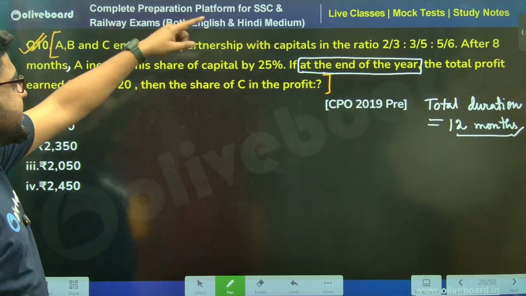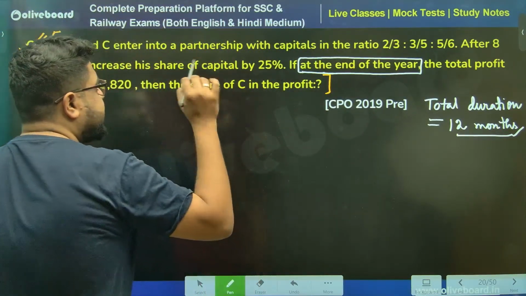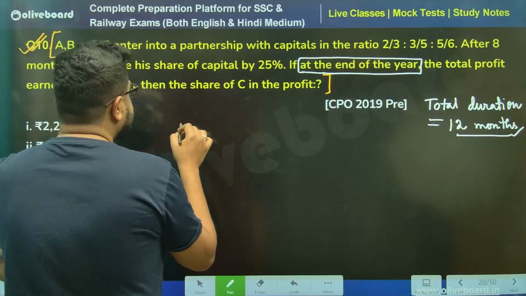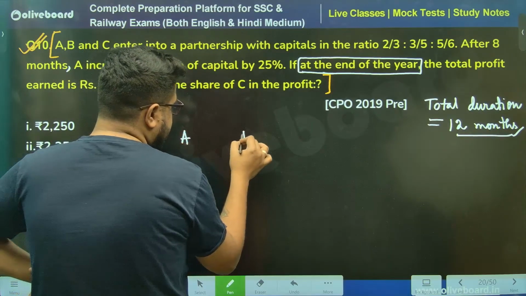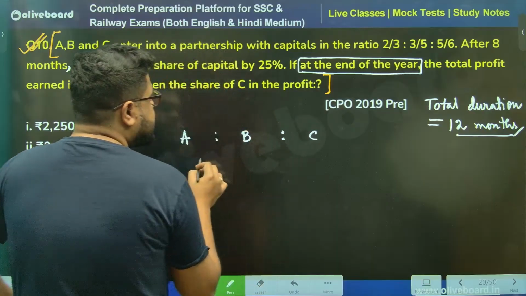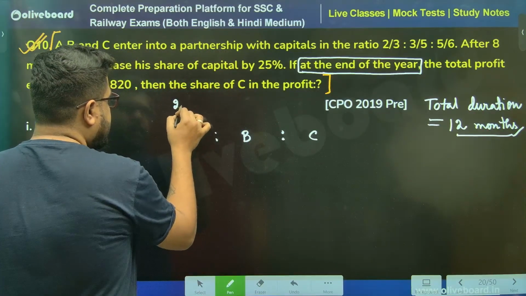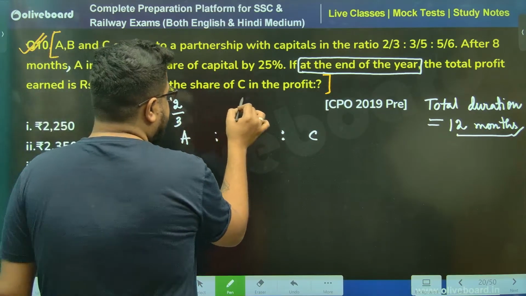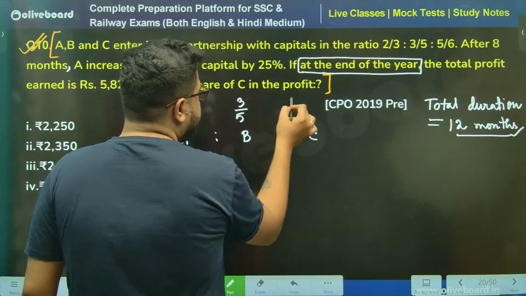Now, what were the investment ratios? Sir, investment ratios for 3 persons A, B, and C. Sir, this is 2 by 3, 3 by 5, 5 by 6.